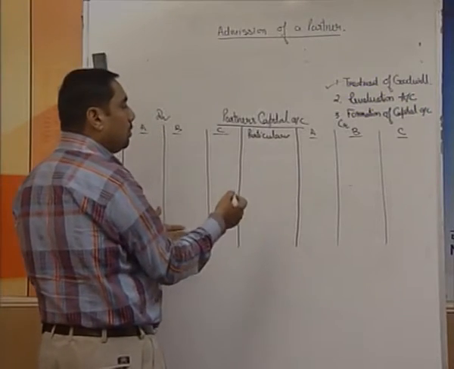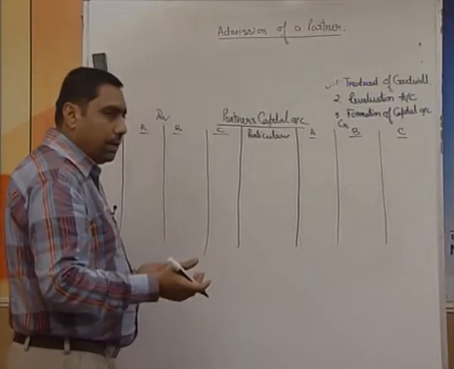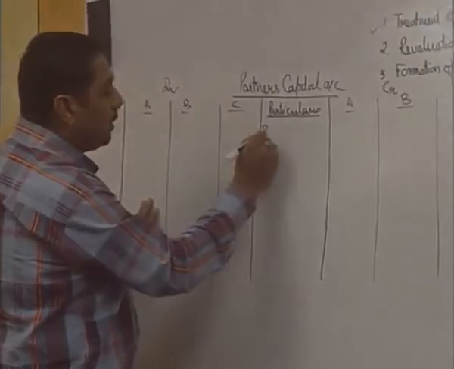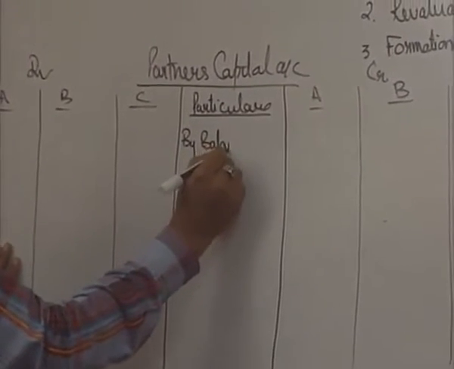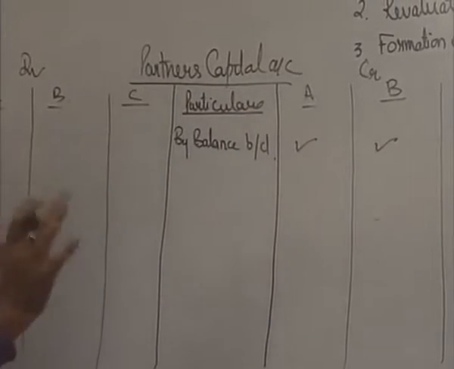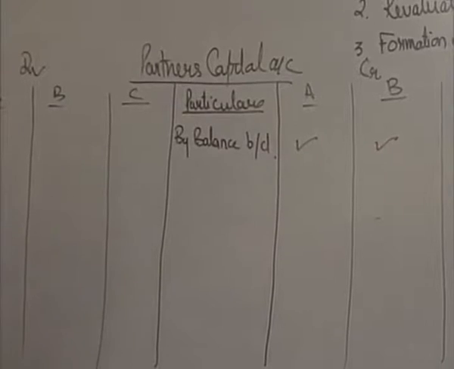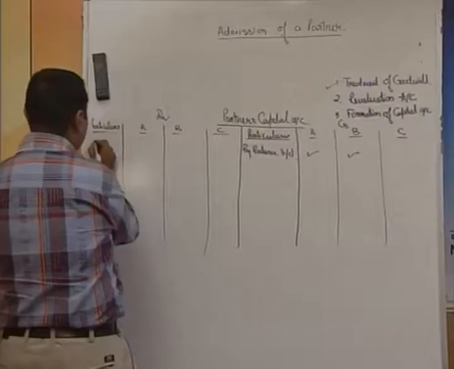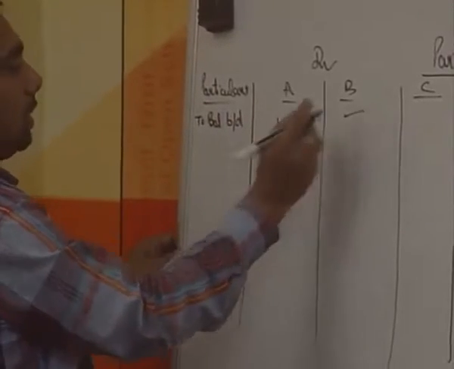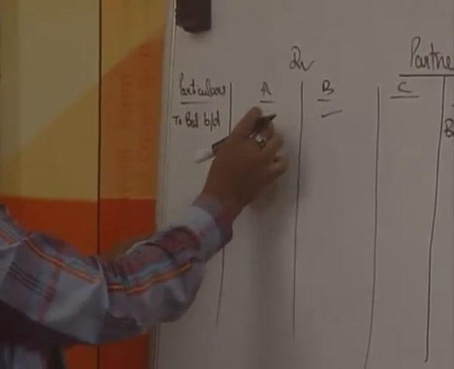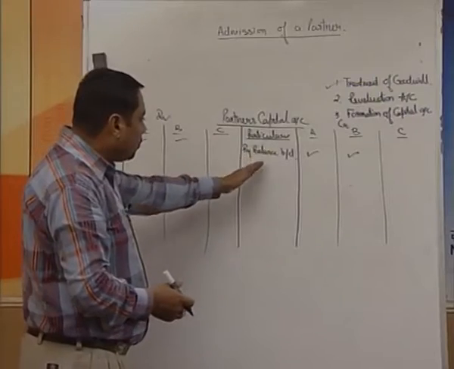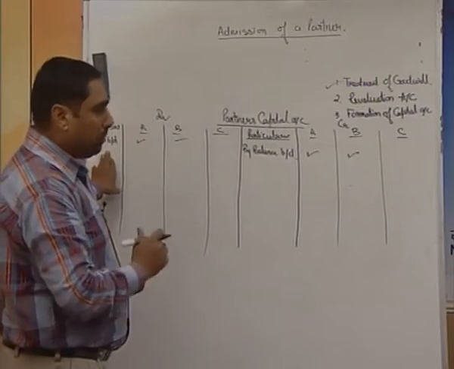We expect that we are always going to have the credit balance, but it can be a debit balance also depending upon the question. So, the very first thing we are going to do is, we will write by balance brought down. This is going to be the capital balance of only A and B given to you in the question. In case there is a debit balance, write it on the debit side, to balance brought down. It can be of A and B both, or it could be of A only, or of B only. So, only one of the situations is going to arise in your question, either you are going to have the credit balance or you may have the debit balance.